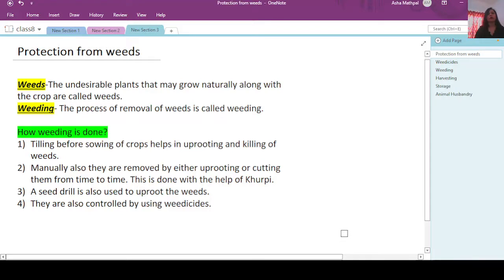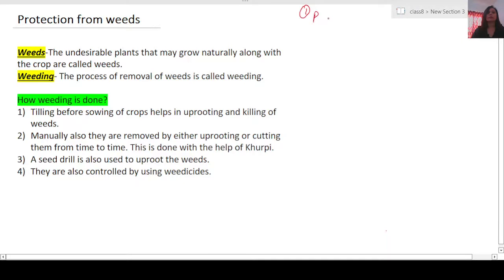Now, from the previous sessions, we have already understood the various agricultural practices. We have started with the preparation of soil, right? In the preparation of soil, we have seen that we make the soil ready to accept the seeds.